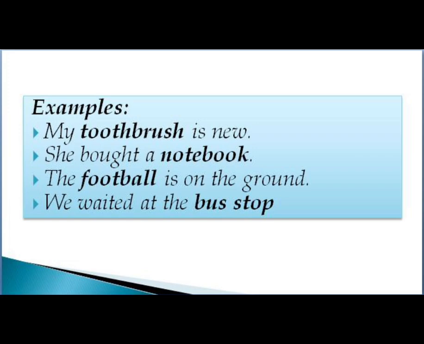Now look at the second sentence. She bought a notebook. So here again you can see two nouns, note and book, and when we combine both of them it becomes a compound noun. Now look at the third sentence: the football is on the ground. Here foot and ball are both nouns, and when we combine both of them it becomes a compound noun, football.